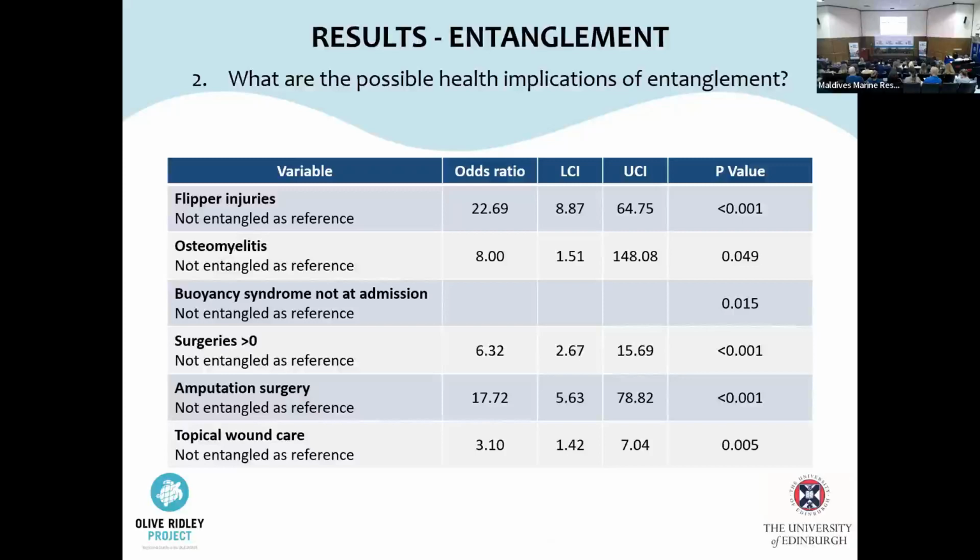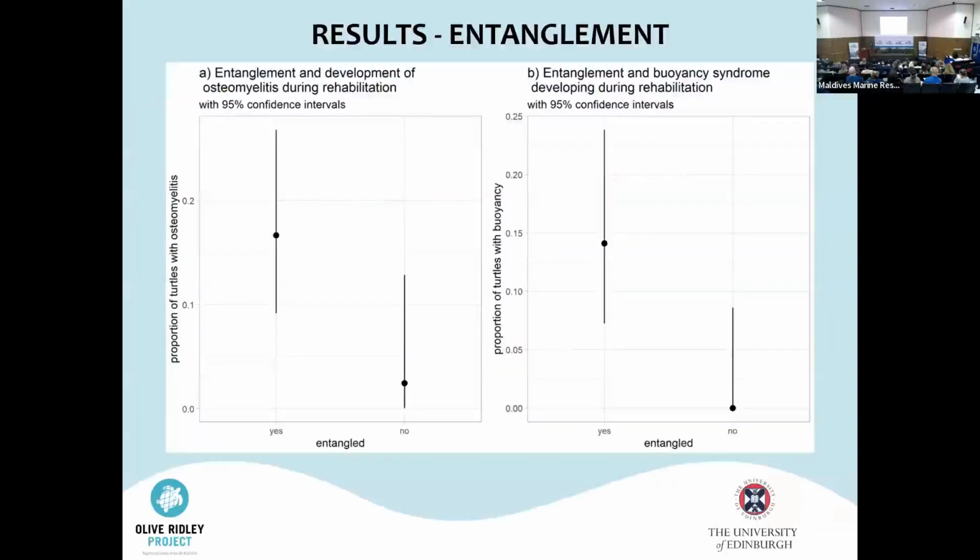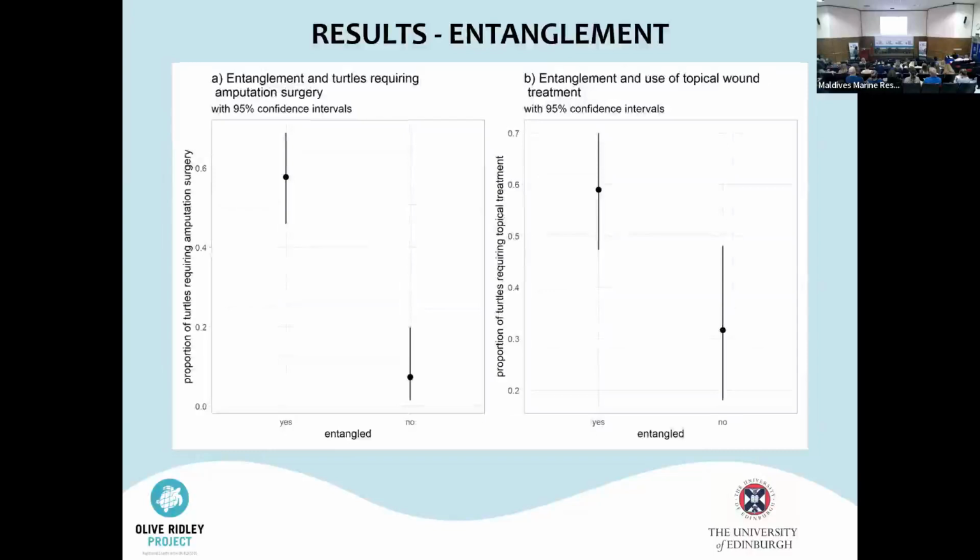Moving on to the third question, looking at associations with buoyancy syndrome. Buoyancy syndrome was split into three categories to help with analysis: turtles which were buoyant at the time of admission, those which developed buoyancy during their rehabilitation, and those which had buoyancy at any stage from admission to their final outcome. For turtles buoyant at admission, there was an association with season, as buoyant turtles had significantly lower odds of presenting during the southwest monsoon season.